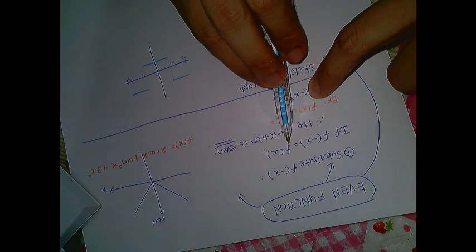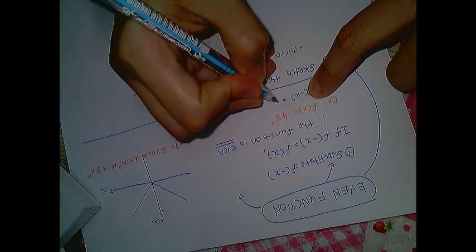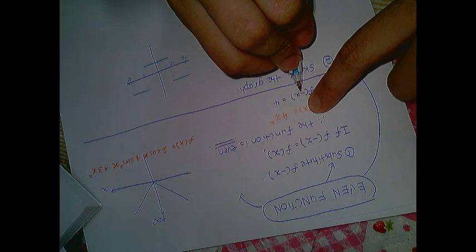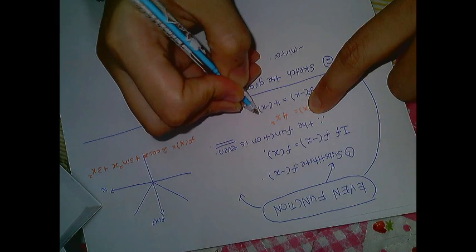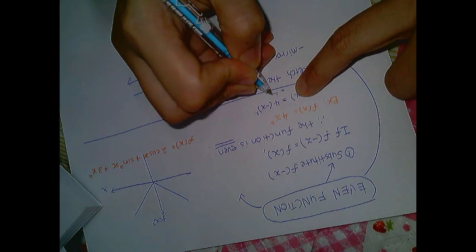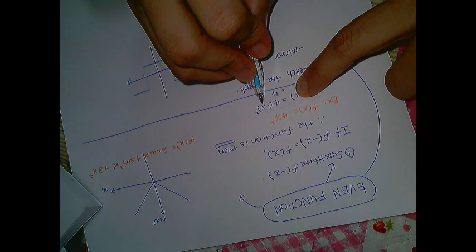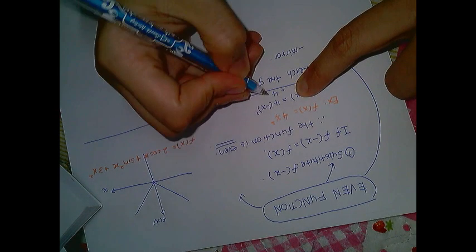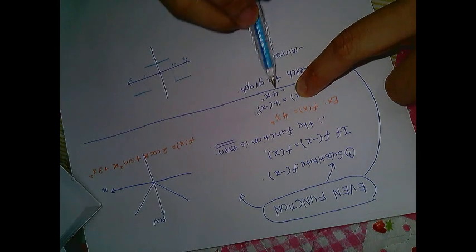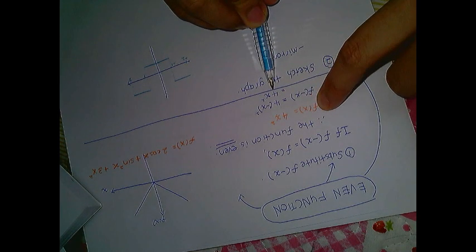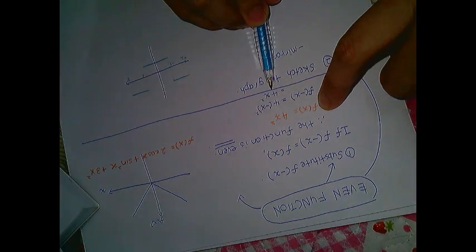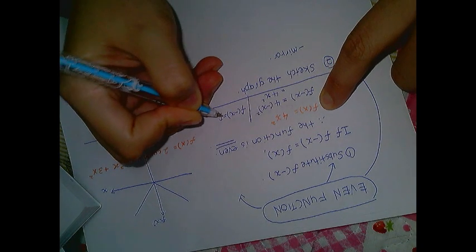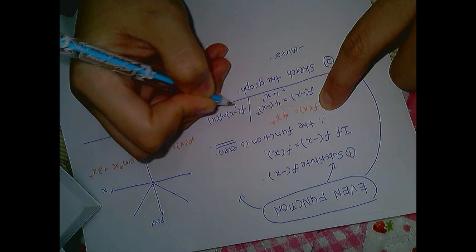So f(negative x) equals 4 times negative x squared. Negative x squared is negative x times negative x, negative times negative is positive, so x times x is x squared. Oh, I have my f(x) back, I have my original function here. Therefore, I can conclude that f(negative x) equals f(x), therefore this function is even.